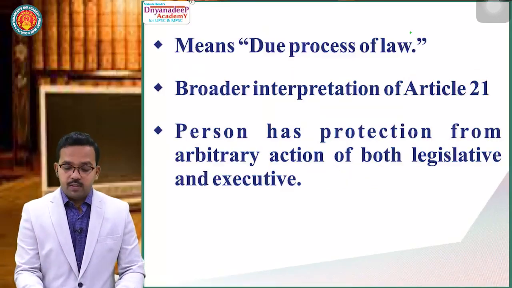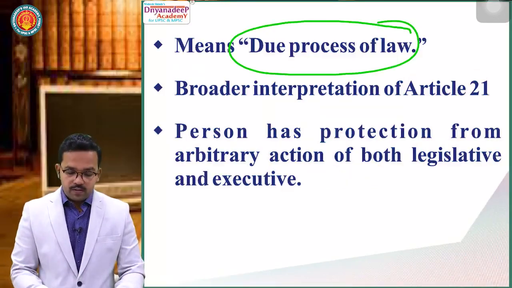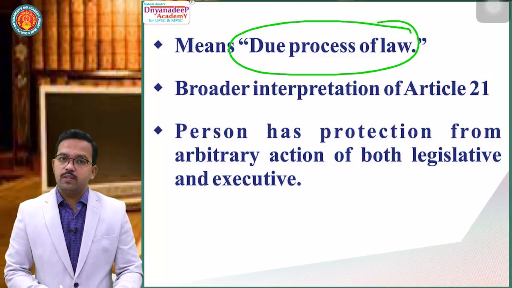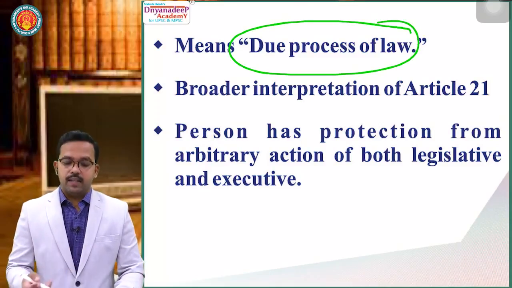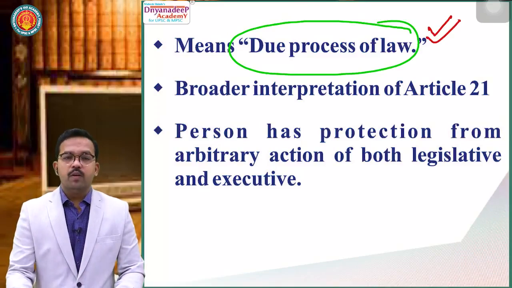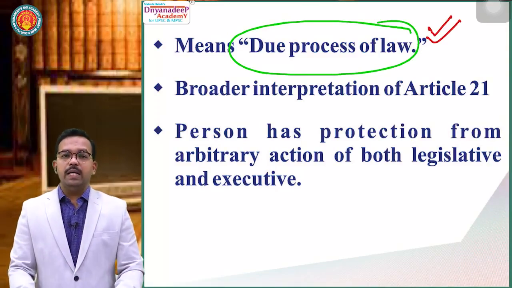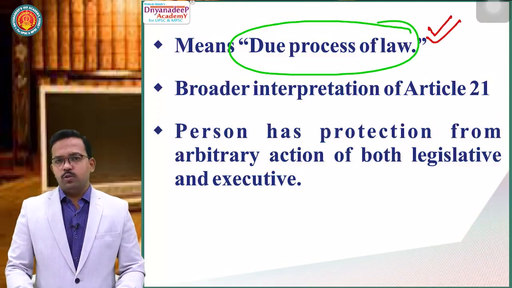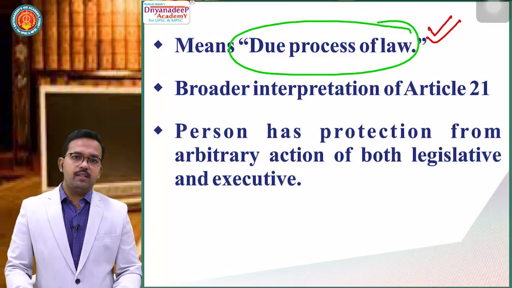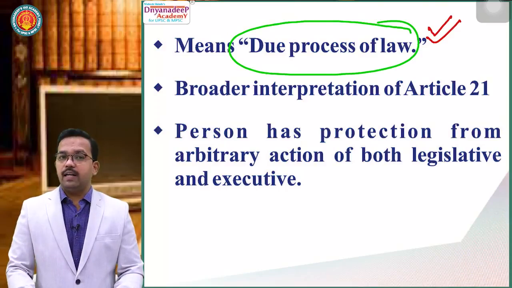So it means due process of law. See, in the first Gopalan case we had procedure established by law. In the Maneka Gandhi case we have due process of law. Why? Because the judiciary will go into the intentional aspect of law. The judiciary clearly said, yes, Parliament has the right to make law, and the right to make law is supreme. No one can challenge that right to make law.